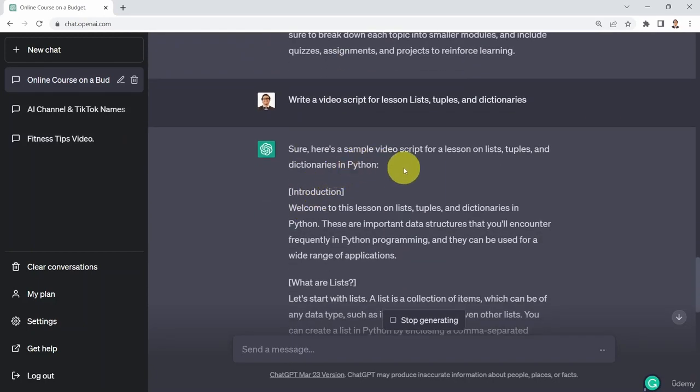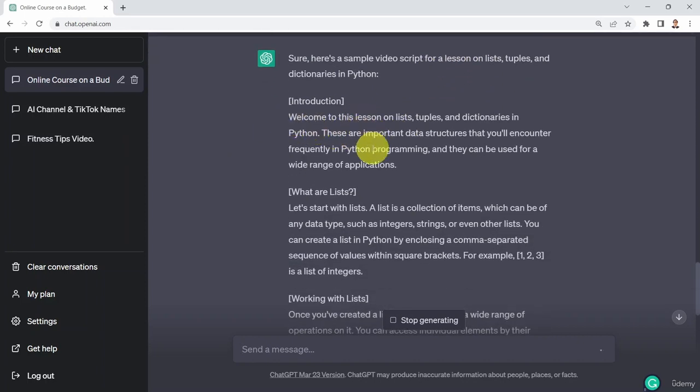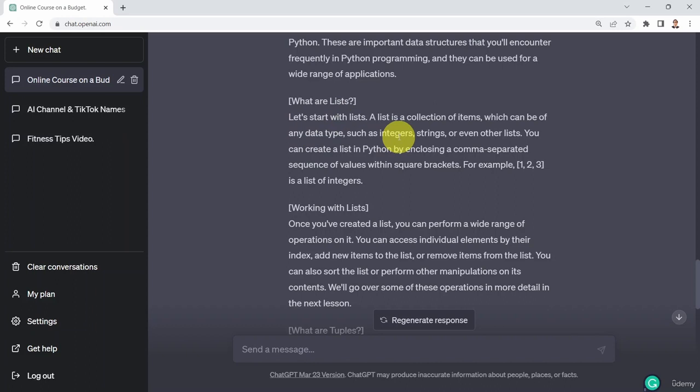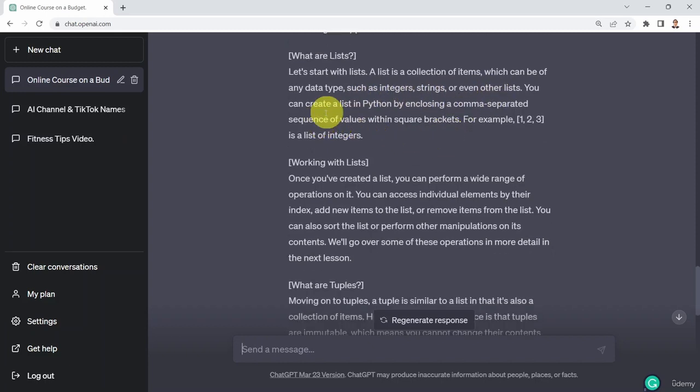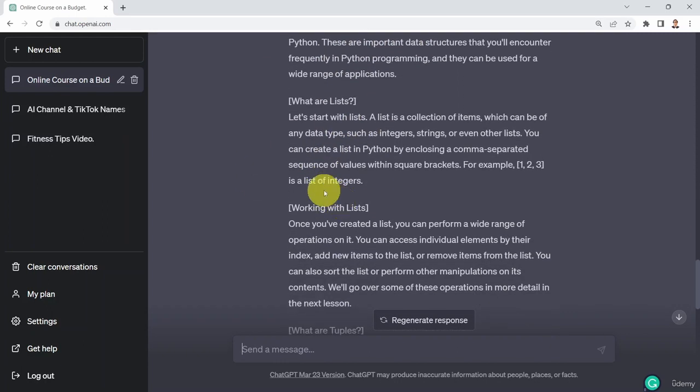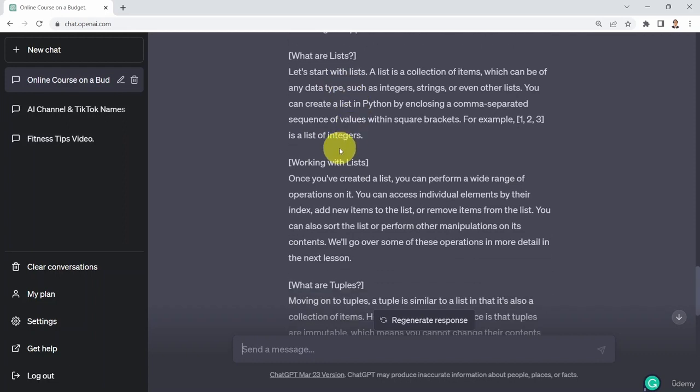Sure, here is a sample video script for a lesson on lists, tuples, and dictionaries. Welcome to this lesson on lists, tuples, and dictionaries. These are important data structures that you encounter frequently in Python programming that can be used for a wide range of applications. Let's start with lists. A list is a collection of items which can be used basically to have multiple data types such as integers, strings, and even lists. You can create a list in Python by enclosing a comma-separated sequence of values with square brackets. It's pretty incredible because this is actually right. It's not basically making stuff up. Now it's kind of adjusting its content to have some kind of creativity here. But when it comes to the actual definitions of these terminologies, they are actually pretty accurate.